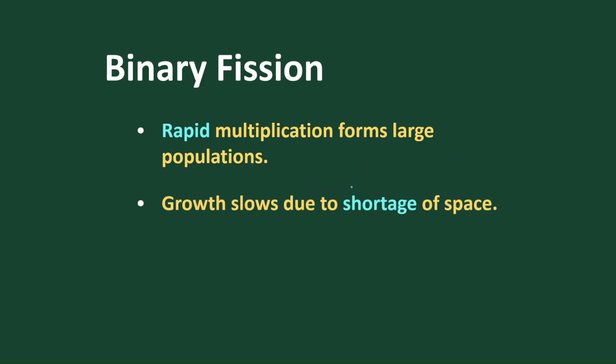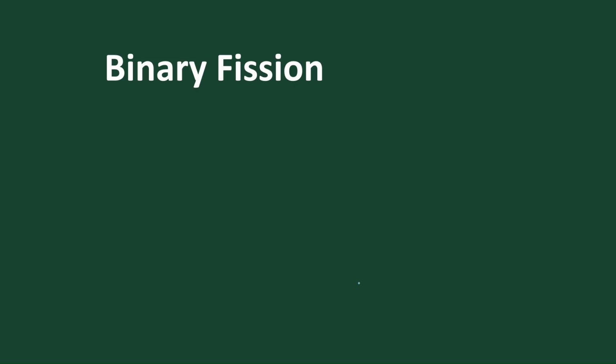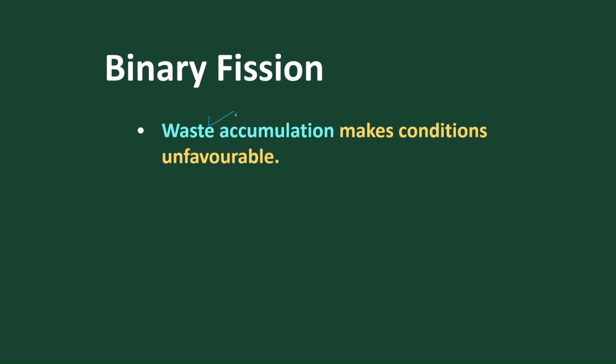When the population increases, when the number of bacterial cells increases, then there are drawbacks. What is the drawback? The growth stops. The growth slows down. Why? The shortage of space. Not only shortage of space, lack of nutrients. Nutrients are insufficient for the growth. Not only insufficient nutrients, accumulation of waste materials also prevents the growth.